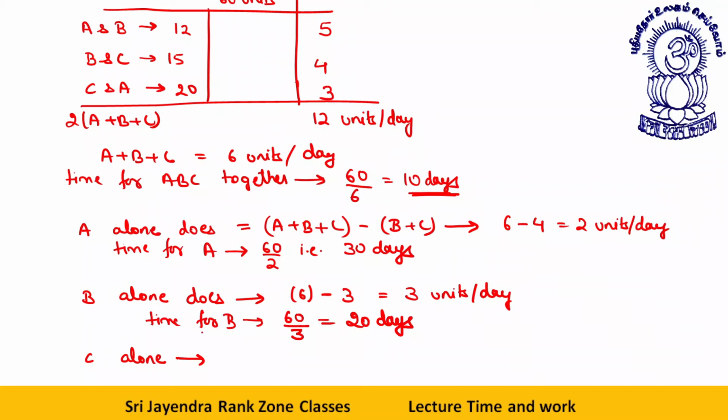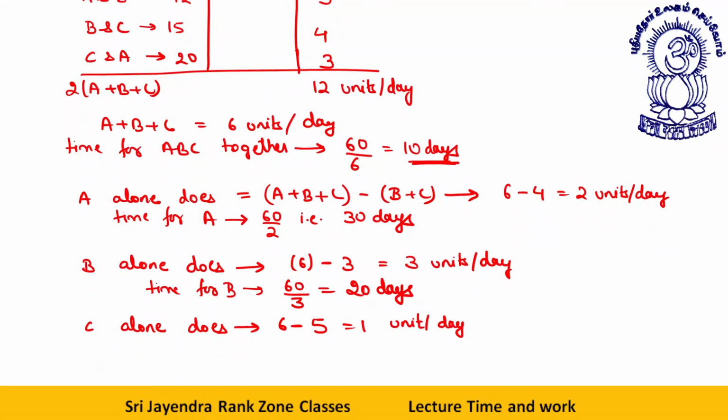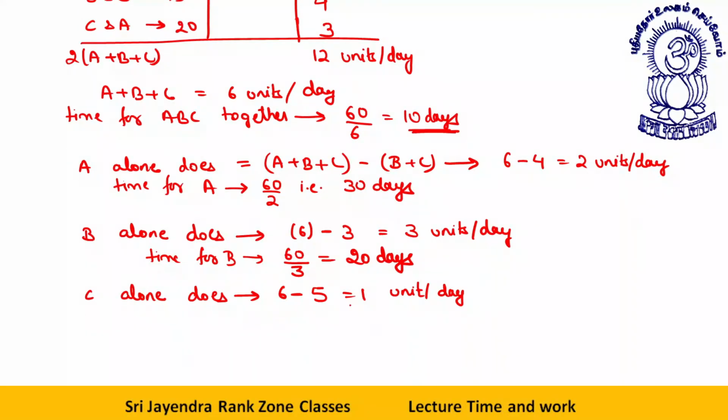Okay, let's talk about C alone. C alone, how many units? C alone does 6 minus AB, that is 5, so 6 minus 5, 1 unit per day.